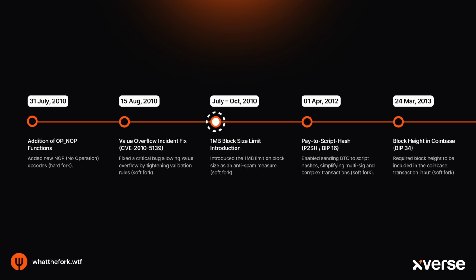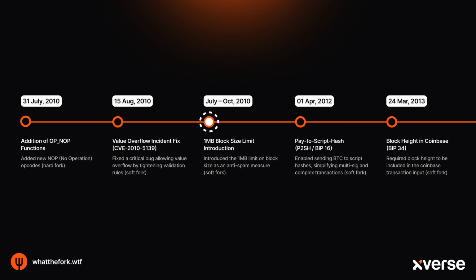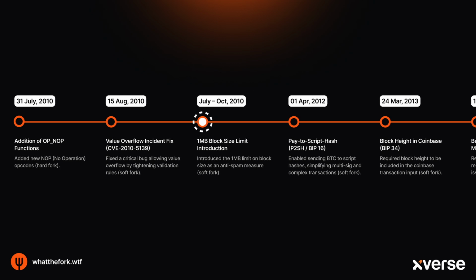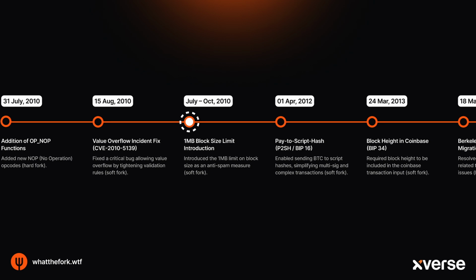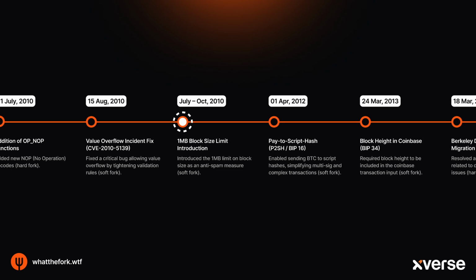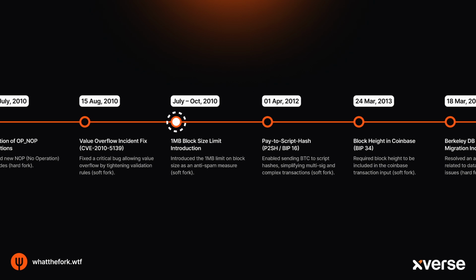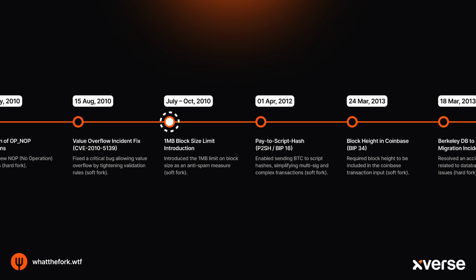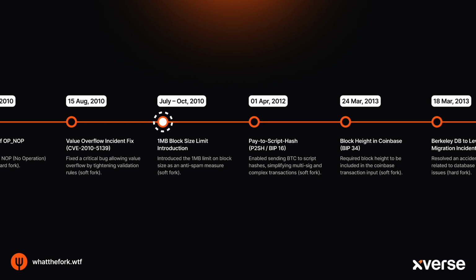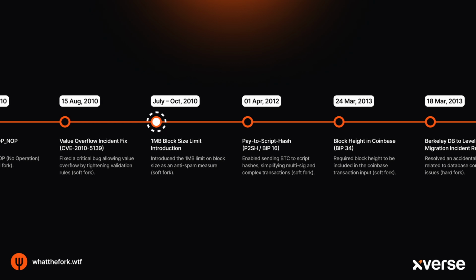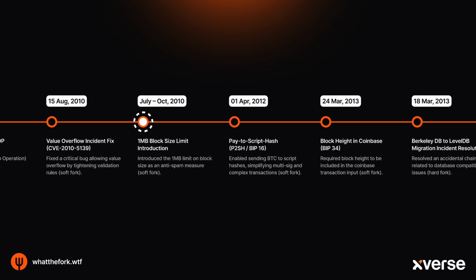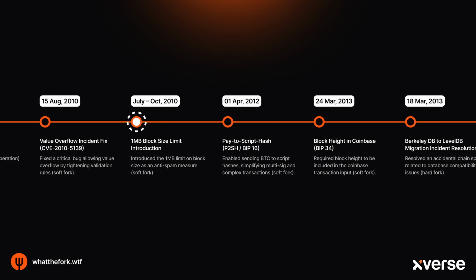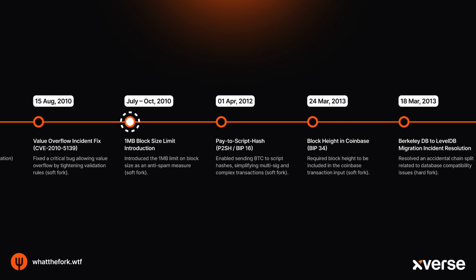Around the same time, in late 2010, Satoshi Nakamoto added the now well-known 1 megabyte size limit to Bitcoin blocks. Blocks, like pages in Bitcoin's shared ledger, are added roughly every 10 minutes. This limit capped how much transaction data could fit on each new page. It was originally put in place as a temporary measure to stop spam attacks from flooding the network. Nobody knew this temporary limit would become one of the most debated topics in Bitcoin's history, leading to years of arguments about scaling and eventually major network splits.